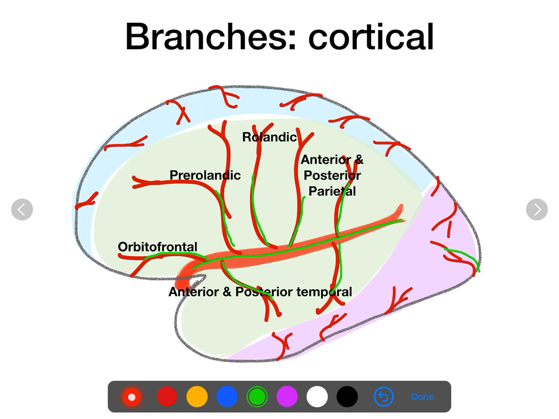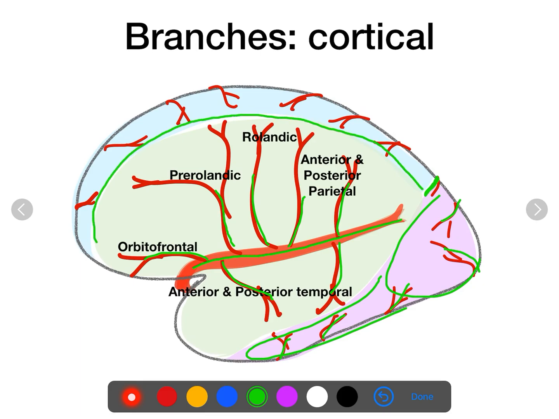The lateral branches of the posterior cerebral artery also supply the supralateral surface, especially the area beneath the parieto-occipital sulcus, the occipital lobe and the inferior temporal gyrus. A narrow strip along the upper part of the supralateral surface up to the parieto-occipital sulcus is supplied by the branches from the anterior cerebral artery.